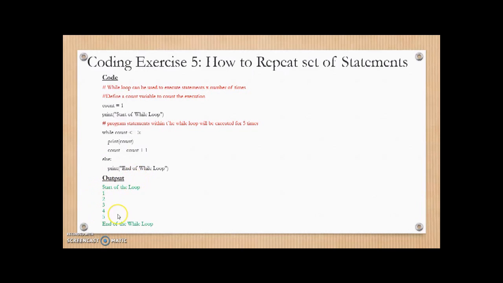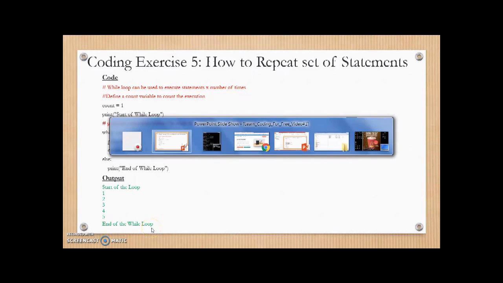So the expected output of this program is, when we start the program, the count is set to 1. It will print start of the loop. 5 times this loop will be executed, 1, 2, 3, 4, 5, and then the value of the count will become 6. Then it will come out of this loop. It will execute else, which is end of while loop. So this is the expectation from this program.